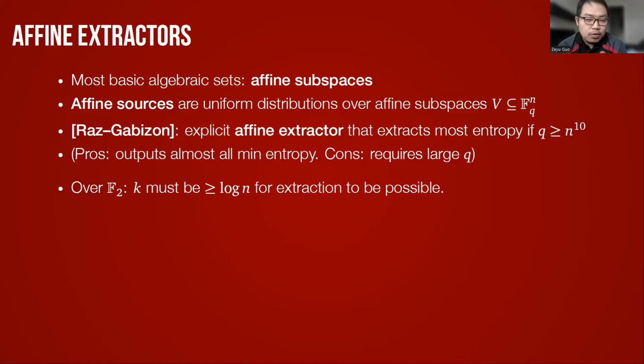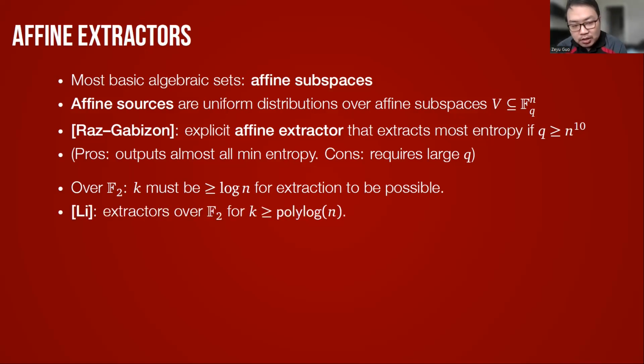And over F2 it's not hard to show that k has to be at least logarithmic in n for the extraction to be possible. Following the breakthrough on 2-source extractors, Li showed that there exist explicit affine extractors over F2 that work when k is at least polylogarithmic in n.